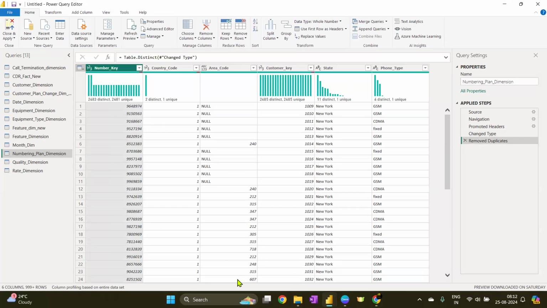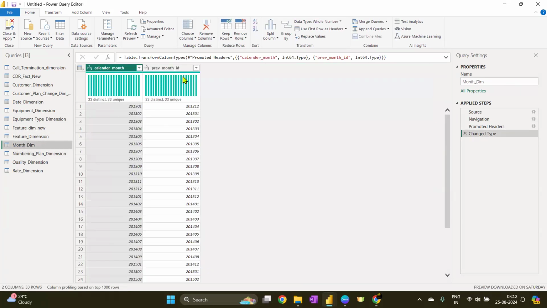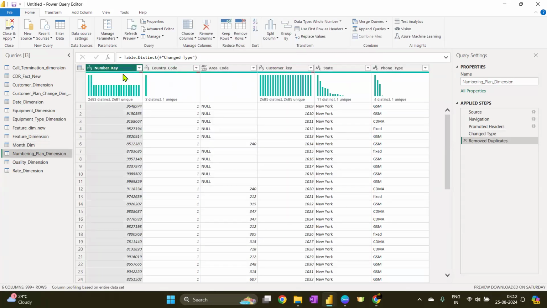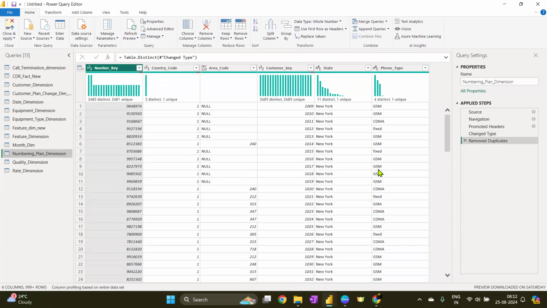Okay, so 8401 customer key. There is this customer key with the unique dates. So I do not have anything else to do with it. Month name is 33 distinct, 33 unique. Month column is full. I don't have anything to do with numbering plan, right? Okay. Rishika, I have a question here.